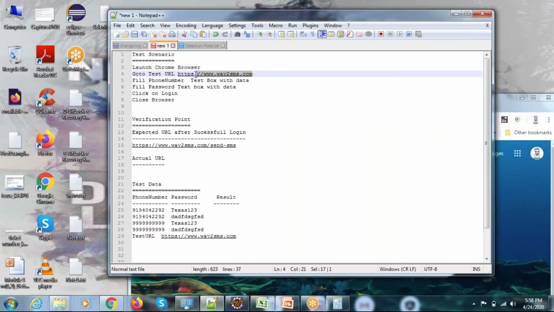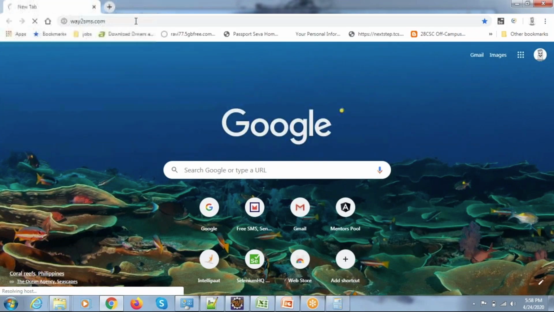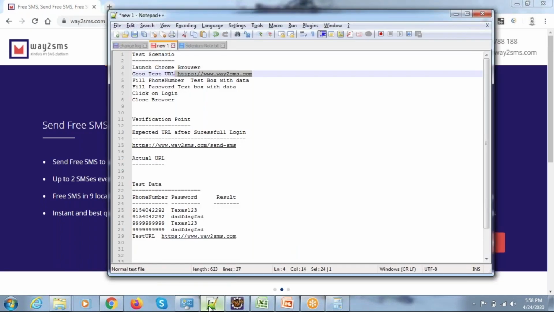Then after that, go to the test URL www.way2sms.com. Okay, I navigated to the URL way2sms.com. Then what is the next step? Fill the phone number text box with the data, fill the password text box with the data, and click login. Then verify the login page, check whether it is displaying this particular URL or not after successful login.